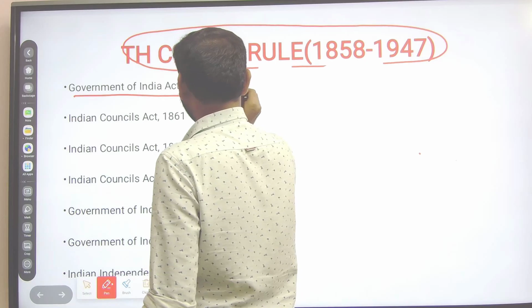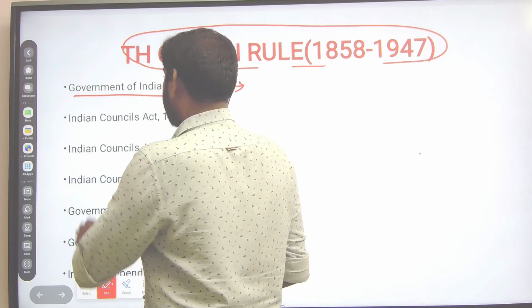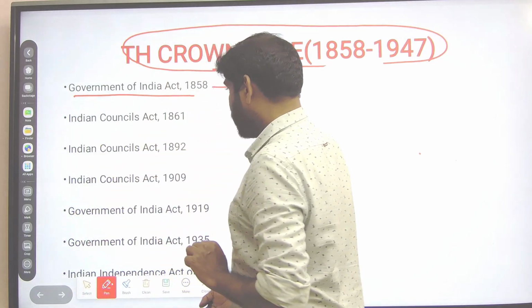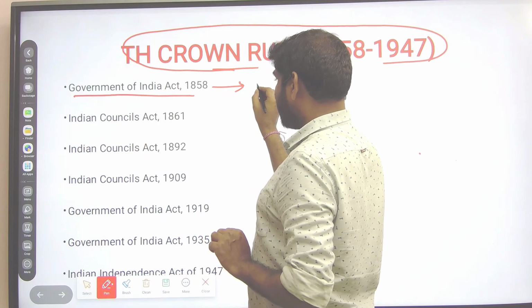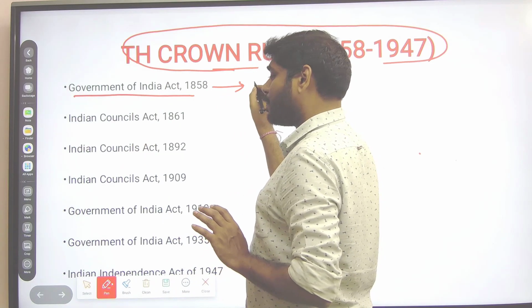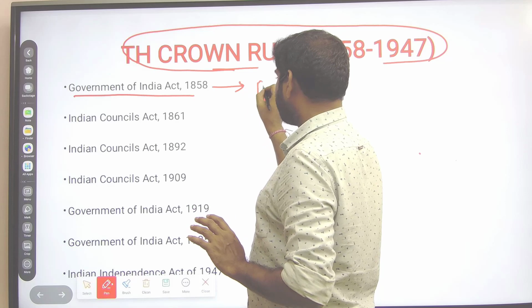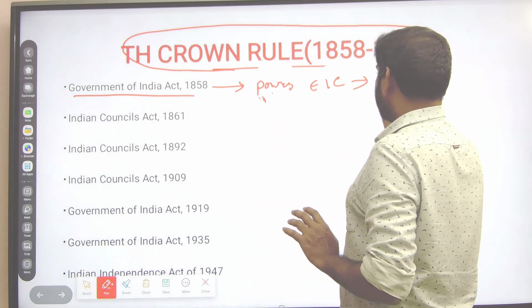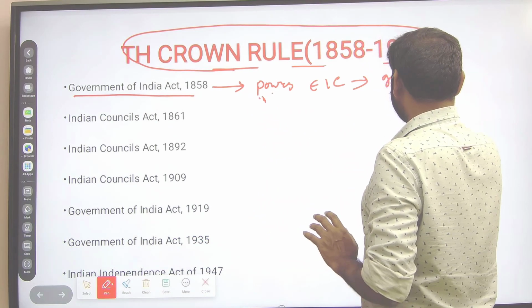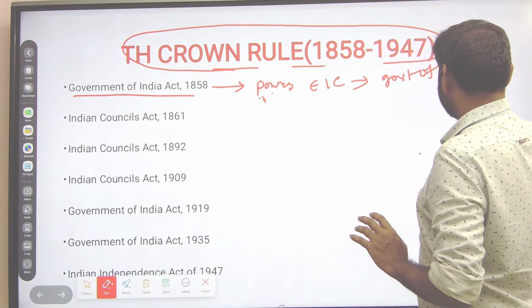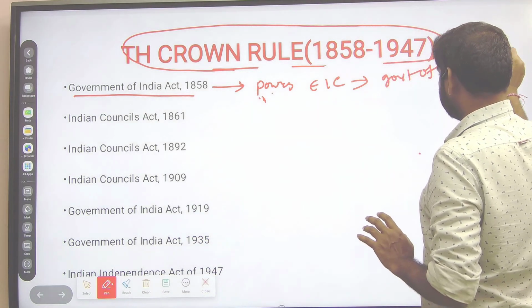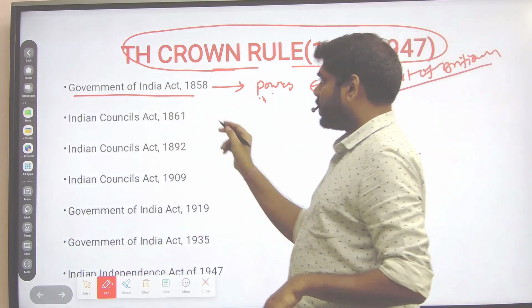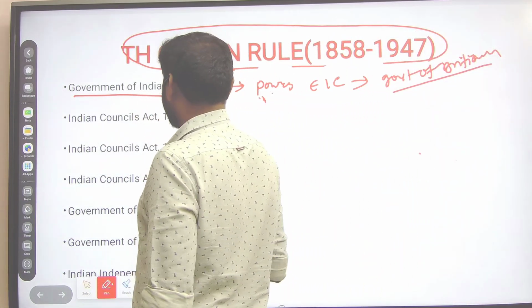Why do we call it the Government of India Act 1858? Because the powers were transferred from the East India Company to the government of Britain. That's why it is called the Government of India Act.